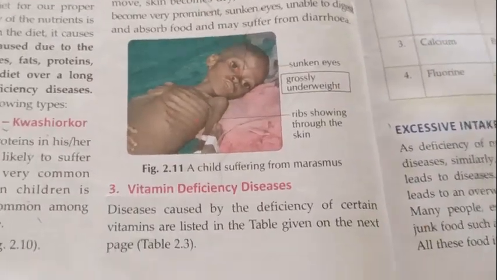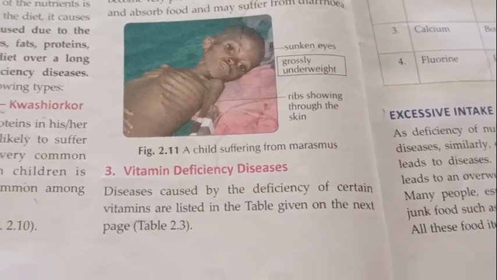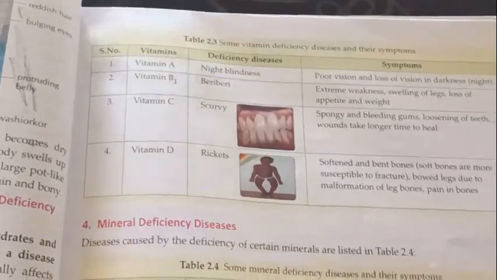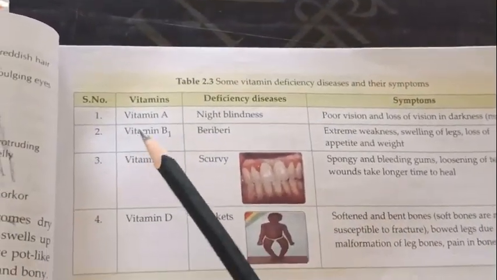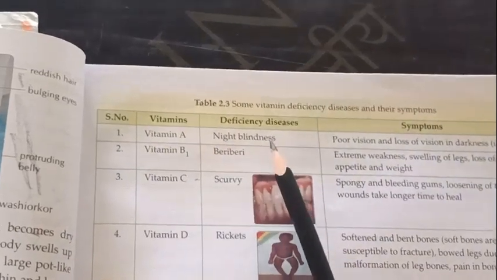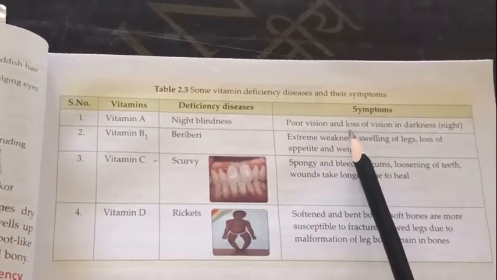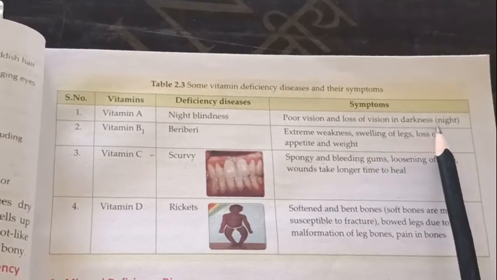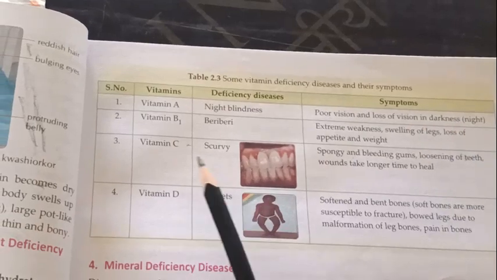Okay, now we'll discuss the deficiency diseases caused by certain vitamins and minerals that we have seen in our 4th and 5th standard also. So let's take a quick recap. Vitamin A deficiency disease, what? Night blindness. What happens in that? Poor vision and the loss of vision in darkness. The person cannot see in the darkness.